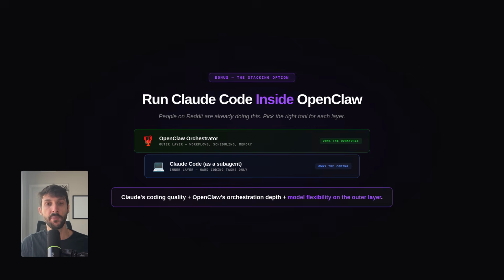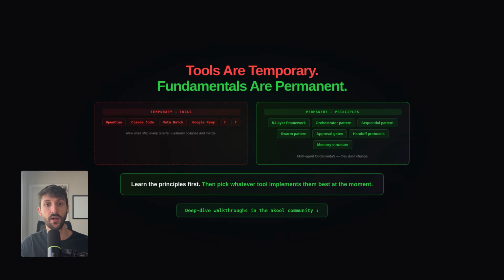But here's the part that a lot of people miss. No matter which one you choose, OpenClaw, Claude Code, or whatever launches next quarter, understanding the fundamentals of multi-agent systems is the most important factor. The tools will change, the features will shift, but the principles of orchestration, memory, delegation, and workflow control are what actually matter. Master those and you'll be ready for whatever comes next.